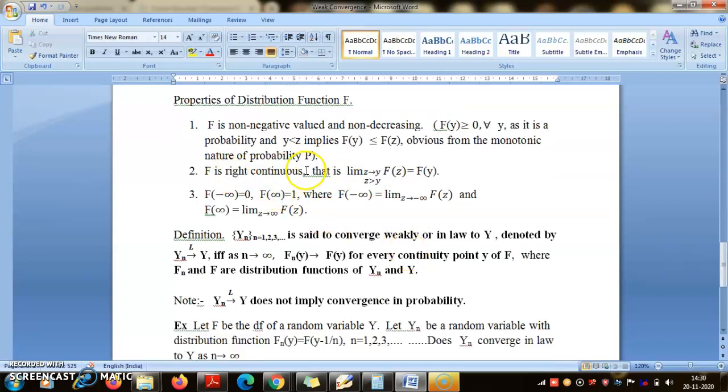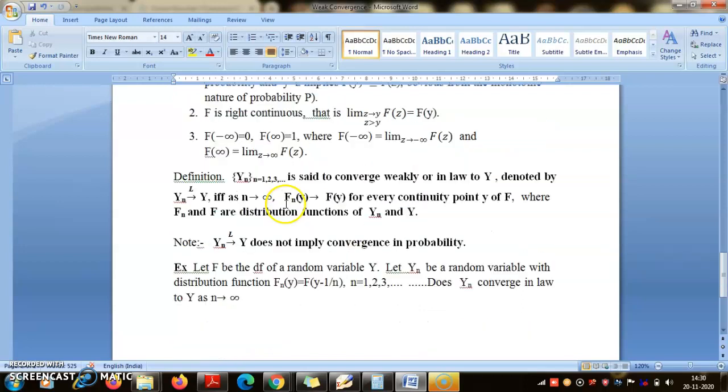Third, right continuity. F is always a right continuous function. That means if I take the right limit of F at any point y, that is equal to F(y). That is slightly challenging. You have to use the continuity theorem. So you have to take F of y plus 1 by n and take a look at that limit. That is a hint I am leaving for you. And the fourth is F(minus infinity) is 0, F(plus infinity) is 1. What do I mean by F(minus infinity)? This is the limit as z tends to minus infinity of F(z), and F(plus infinity) is the limit as z tends to infinity of F(z).